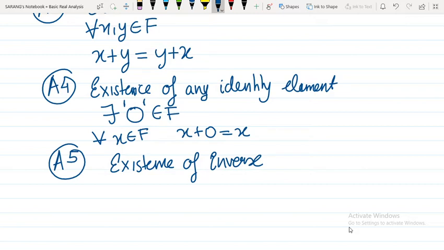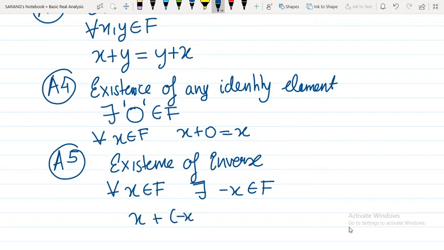So every element in the set F has an inverse. Take every element x belonging to F. For every element x, there exists some minus x belonging to F, such that when you add this minus x element to x, you get the identity element back. And since it is commutative, you can add minus x to x also.